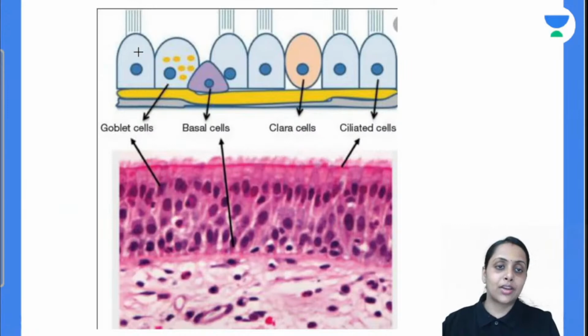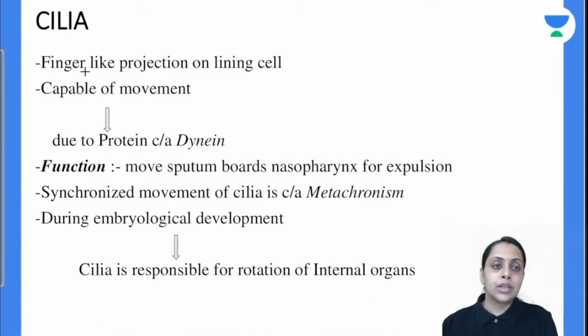So see, this is the diagram. कैसा epithelium है? Pseudostratified. Cilia present है, ciliated, column like cells है, columnar epithelium cells. 2 हमारा stem cell out here are basal cell and the clara cell. They both act like a stem cell. Is this clear with everybody? Moving further to the cilia.